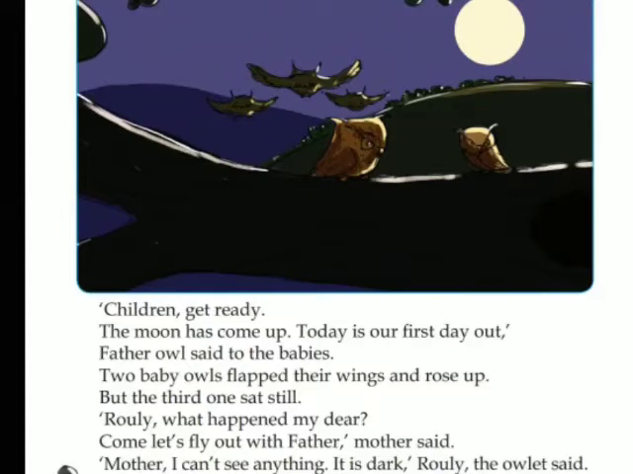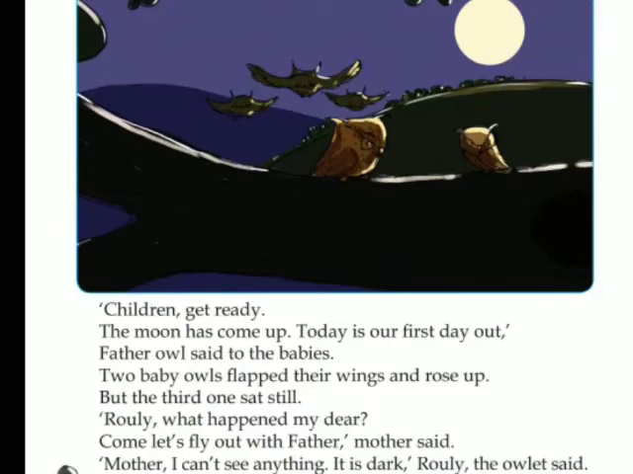2 baby owls flapped their wings and rose up. So among the 3, 2 baby owls were ready for flying. But the 3rd one sat still. The 3rd one didn't do anything. It was sitting over there itself. Rowley, that was the name of the 3rd owlet.